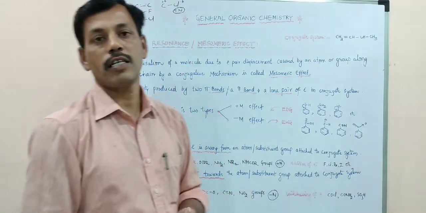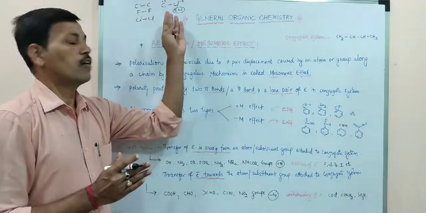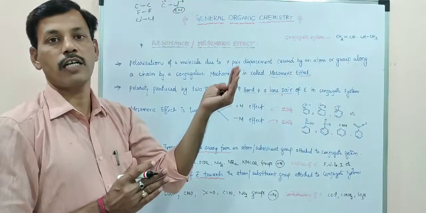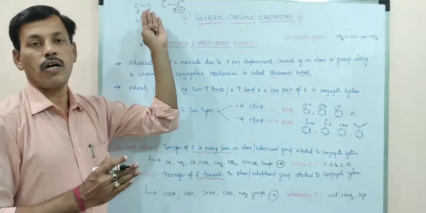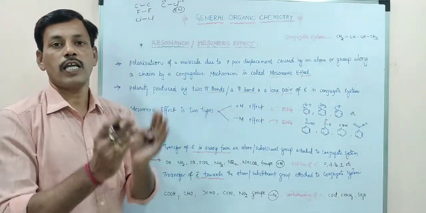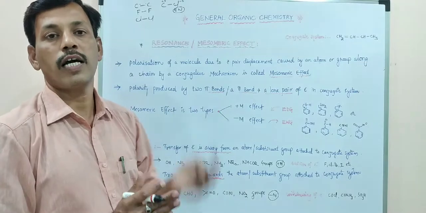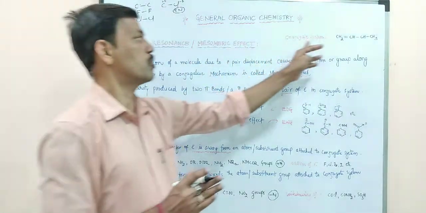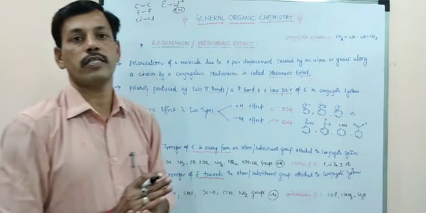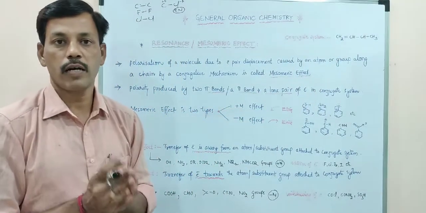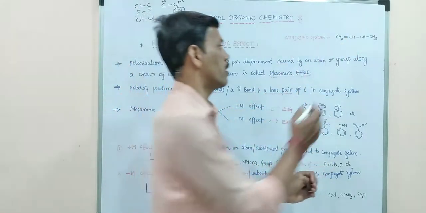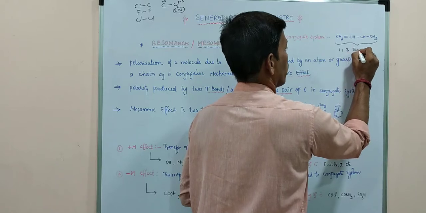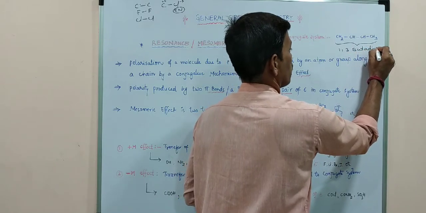Why does the delocalization take place? Because one atom, the substituent, is more electronegative, and the other attached atom is less electronegative, so there is a chance of delocalization of electrons. And if we discuss the conjugate system, generally pi bonds are observed in a conjugate system. If we take this example, this is 1,3 butadiene.